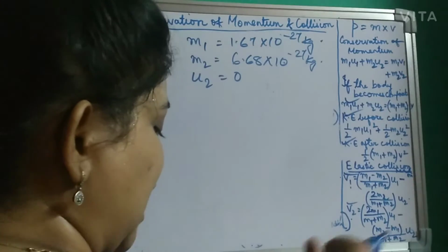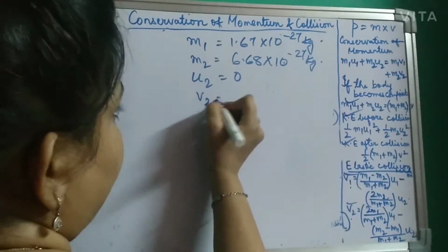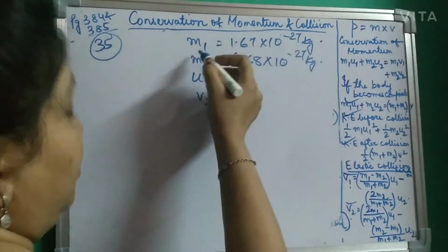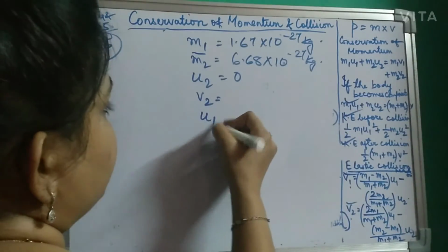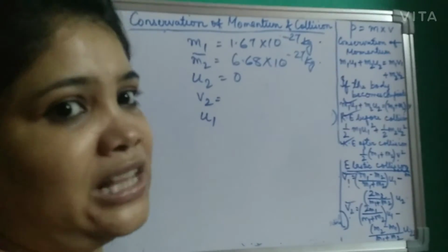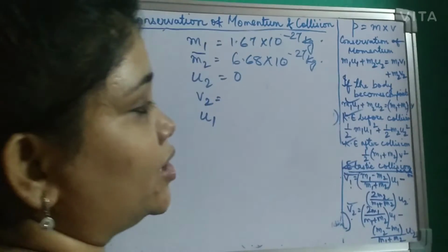After the collision, the alpha particle moves with a speed. That means V2 is given as the velocity of the alpha particle after collision. We have taken the proton particle as M1, so obviously the initial velocity will be U1. After collision, as it is head-on and elastic, they are not combining with each other. So basically, we will be using the elastic collision formulas now.